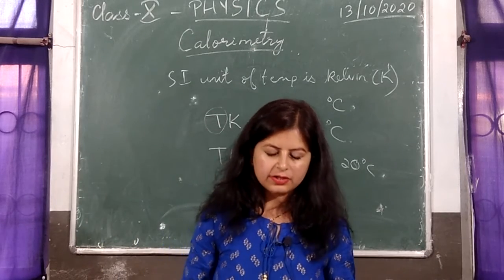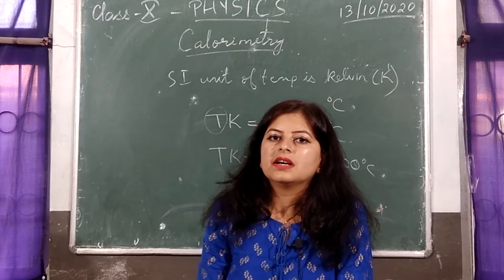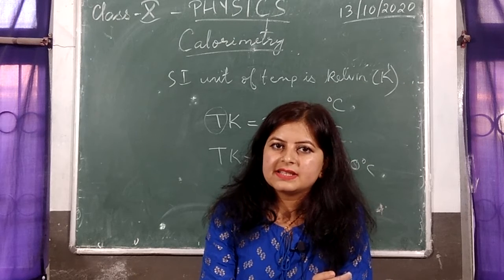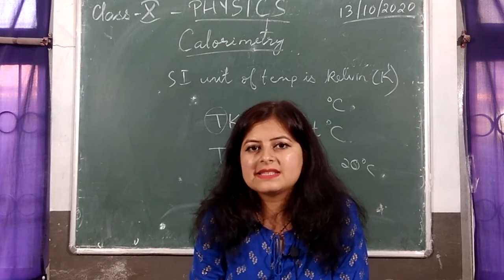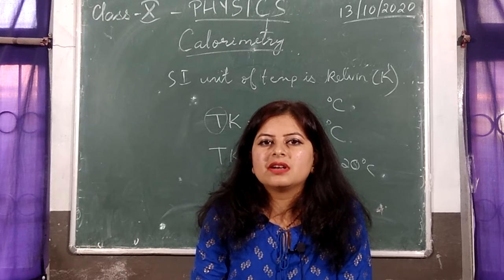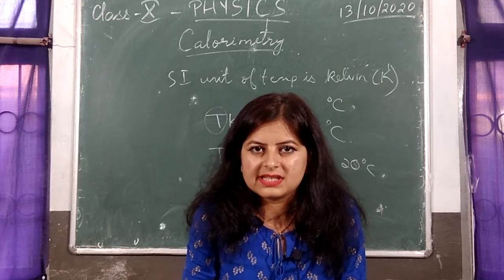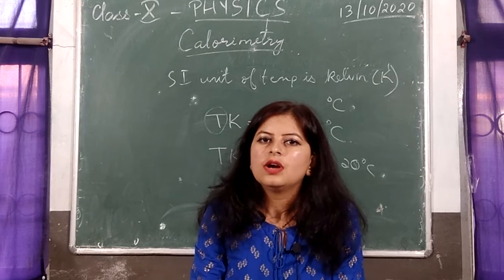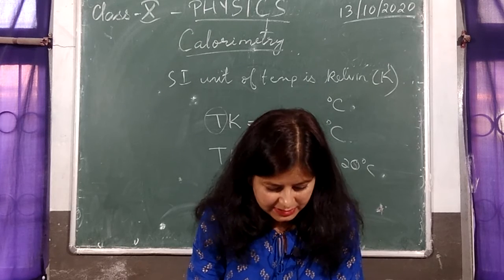But one thing you should note here is that if there is a change in temperature, the change in temperature in degrees Celsius will be equal to the change in temperature in Kelvin as well. So as long as there is change in temperature concerned, when you solve the numericals, you need not convert degree Celsius into Kelvin and vice versa. 1 degree Celsius change corresponds to 1 Kelvin change in temperature.